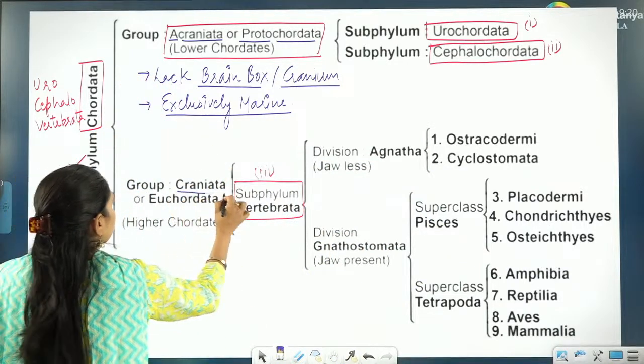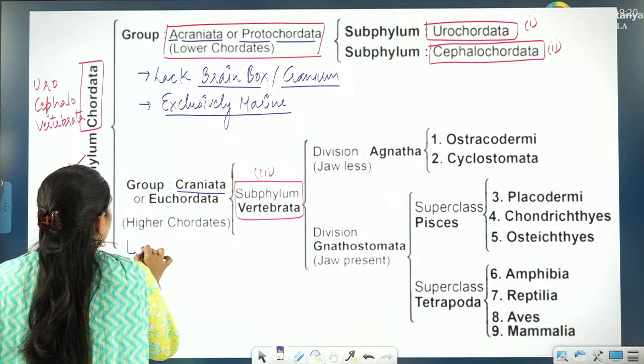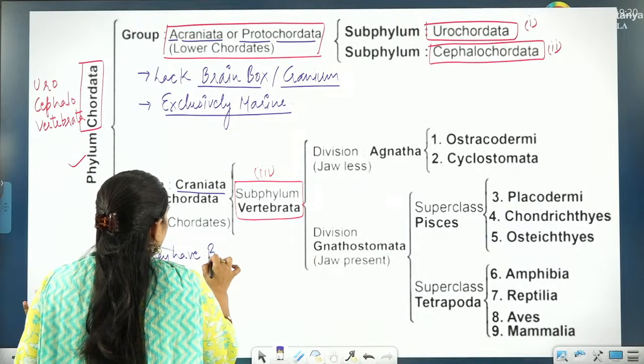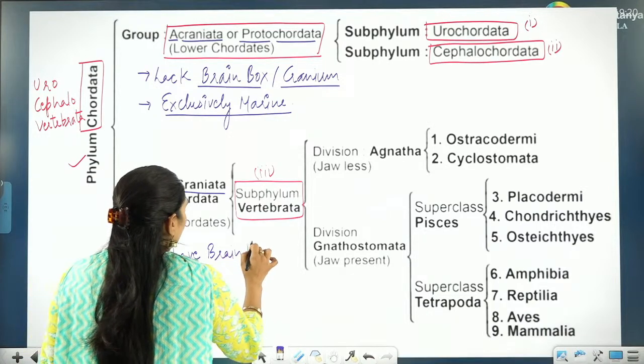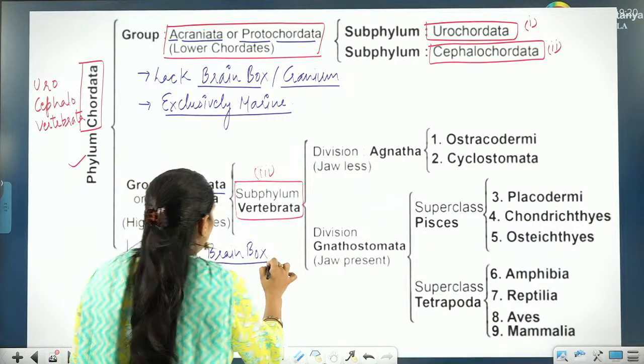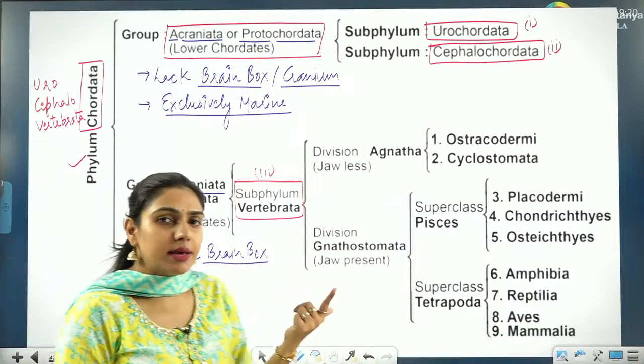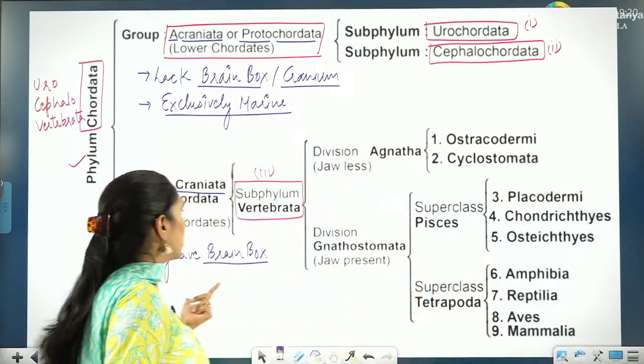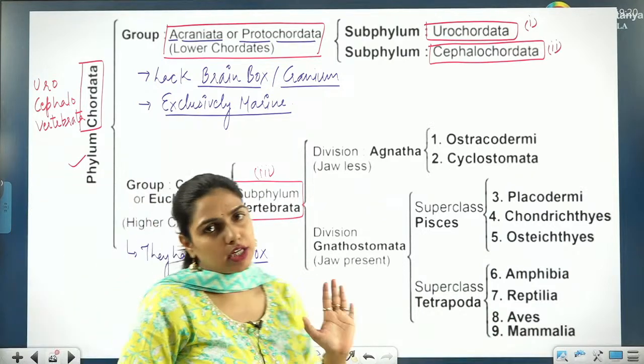And in Craniata you can simply write they have a brain box or cranium. Their brain is enclosed in the cranium or brain box. So you have understood till now, right?